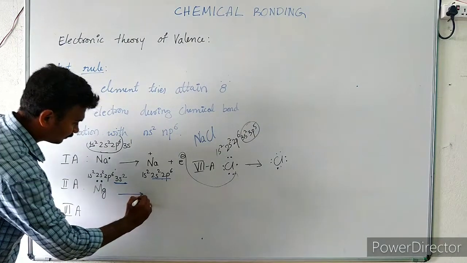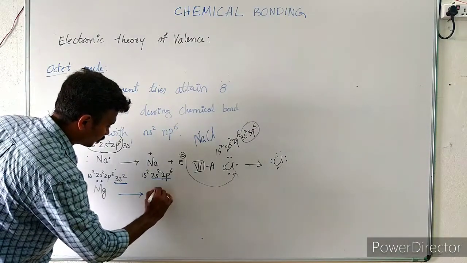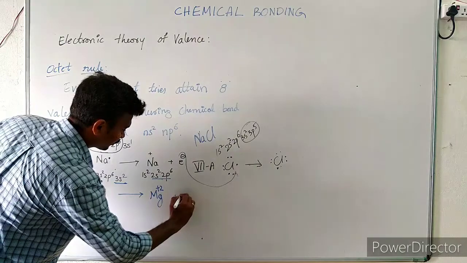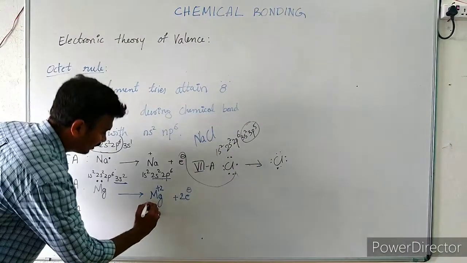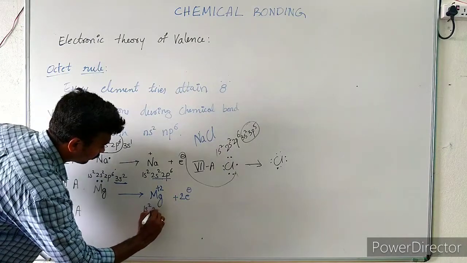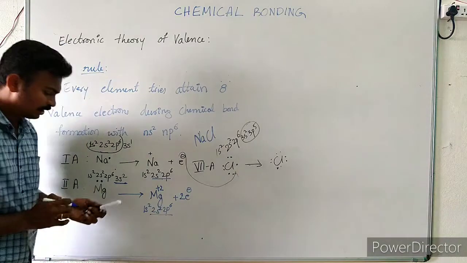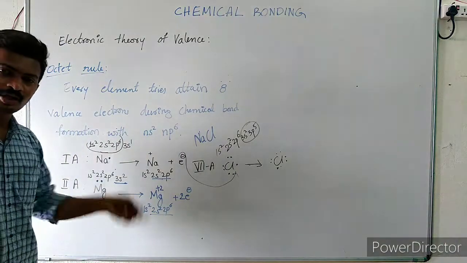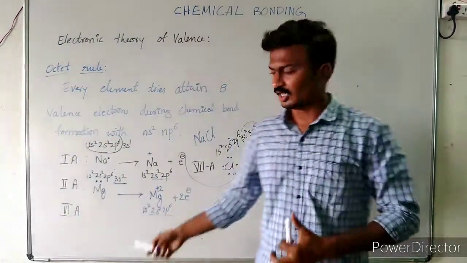Now what happens? Magnesium tries to lose those 2 electrons. Here 2 electrons are lost from magnesium and it attains 1s2, 2s2, 2p6. This is the configuration of neon. So it has attained stability by losing the 2 electrons.